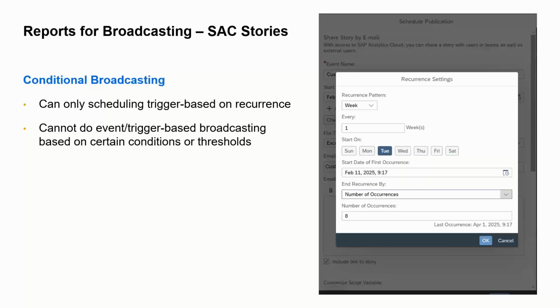Conditional broadcasting, I did talk about this earlier. The idea is scheduling a distribution of reporting content, whether it's the story itself or the underlying data. You cannot do a schedule-based trigger in SAC natively. And that trigger can be really important to getting a jump on the day, especially if your database is finishing fairly early. One day you might want to get a jump on that. We don't have that link between the database and SAC to do that. It's something that APOS has, and traditionally we've had in BusinessObjects as well.